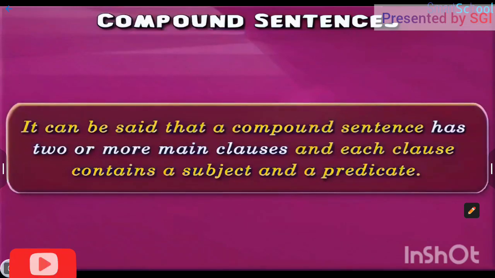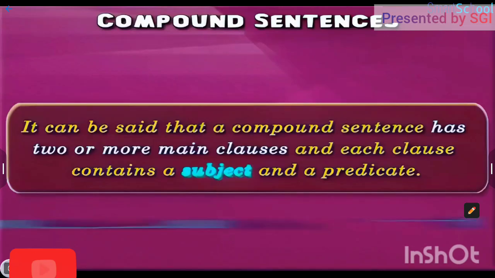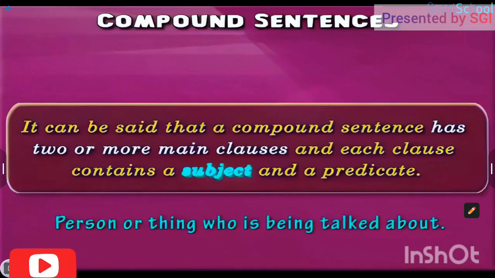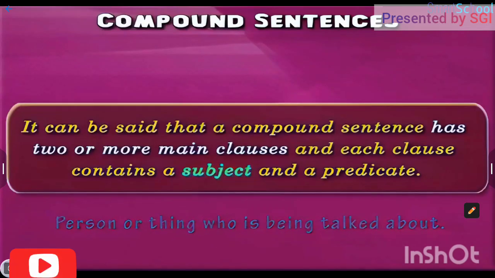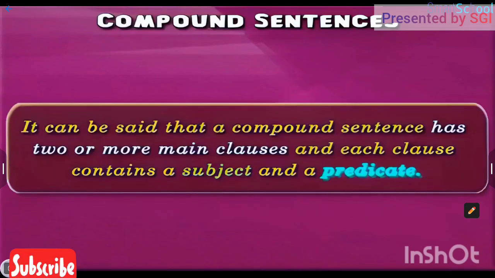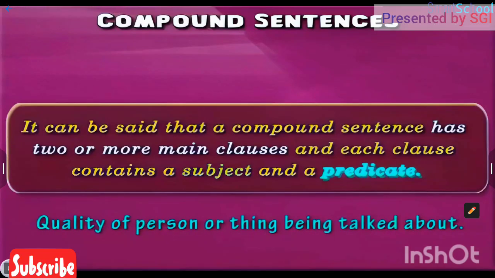So a compound sentence, that is, a sentence made up of two or more independent clauses of the same importance, joined by a coordinating conjunction, contains two or more main clauses with each clause containing a subject, that is, the person or thing being talked about, and a predicate, that is, the quality of the person or thing being talked about.